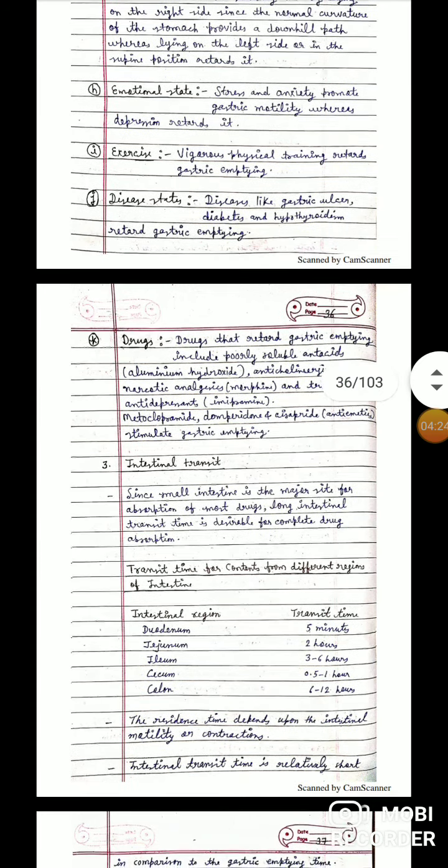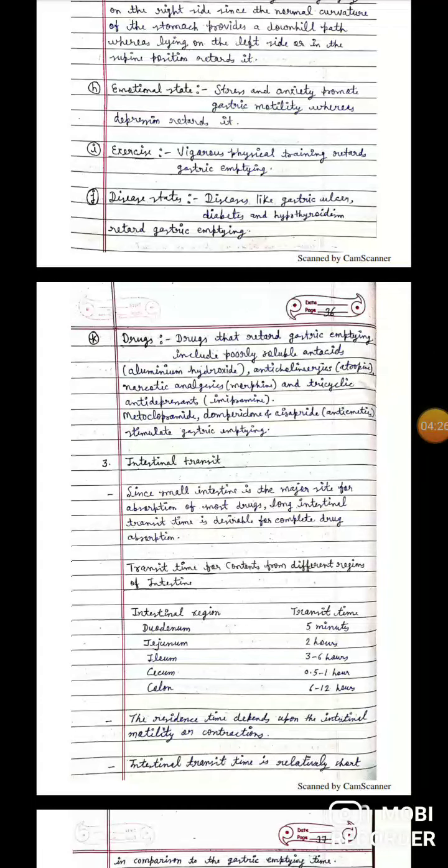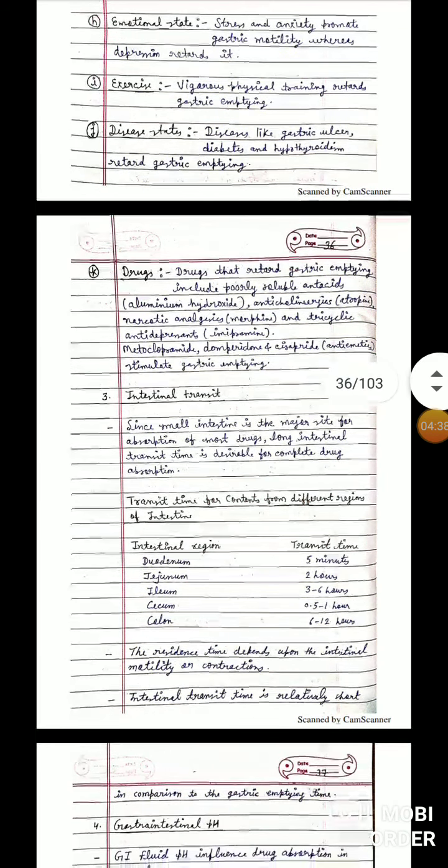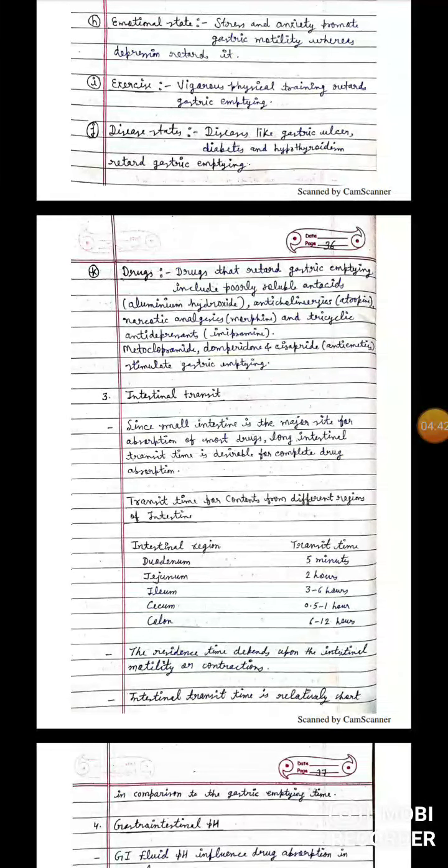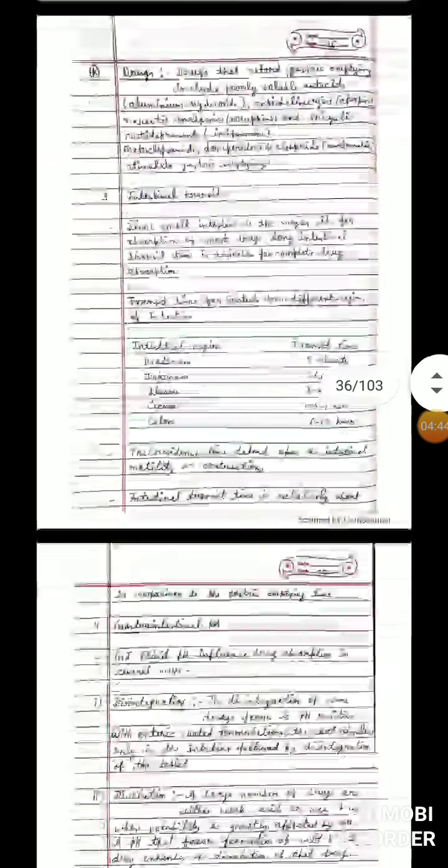See, the small intestine is the major site of drug absorption. So a long intestinal transit time is favorable for complete drug absorption. That is duodenum, jejunum, ileum, cecum, colon. So it is the transit time.